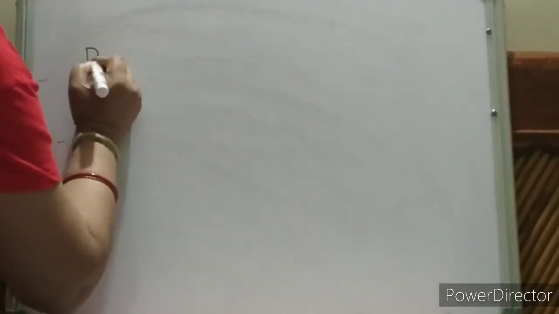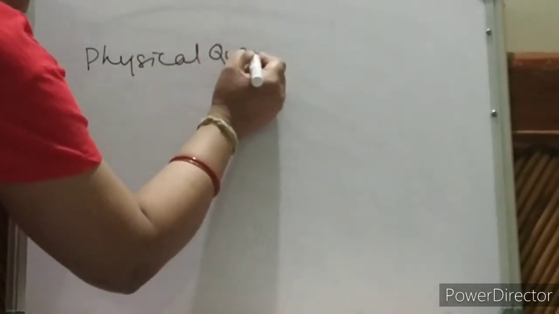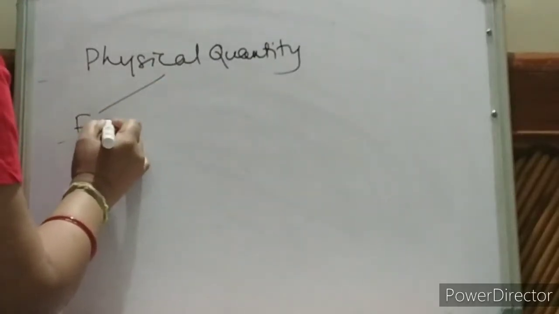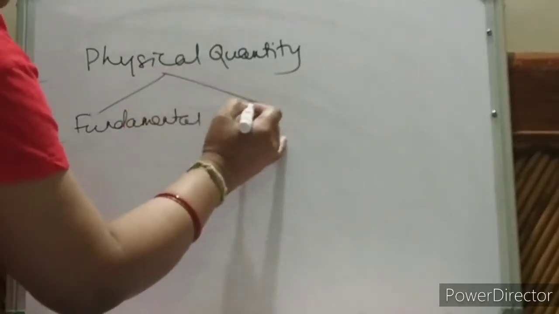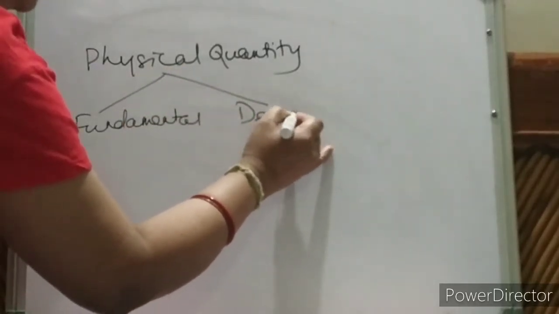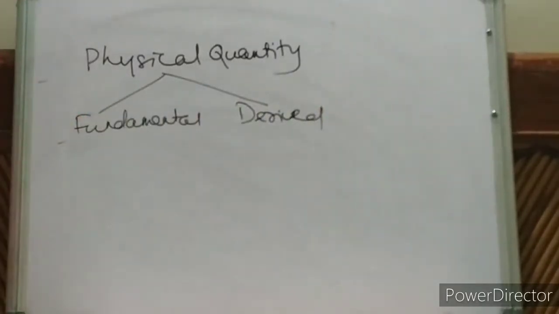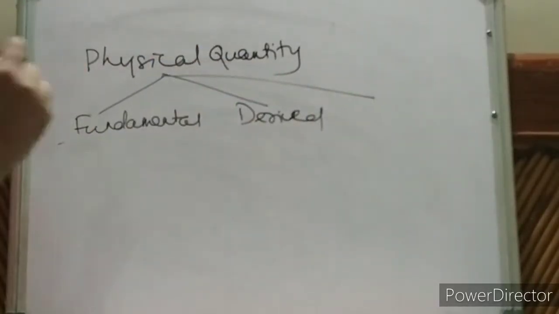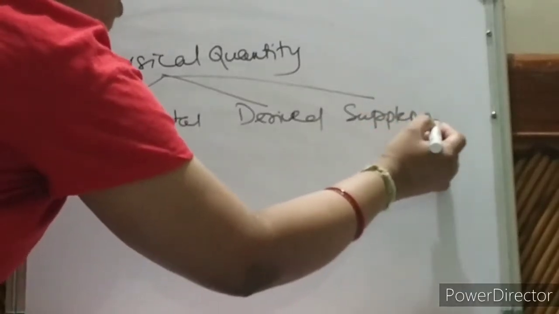Let me start with this. Physical quantity is divided into 3 parts. First, fundamental quantity, then derived quantity, then third one is your supplementary physical quantity.